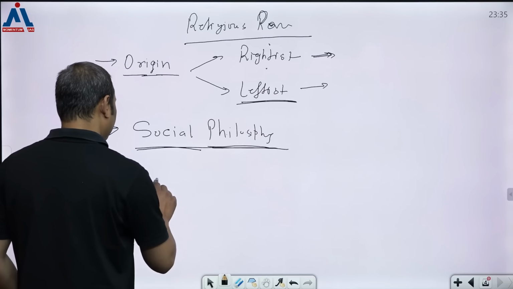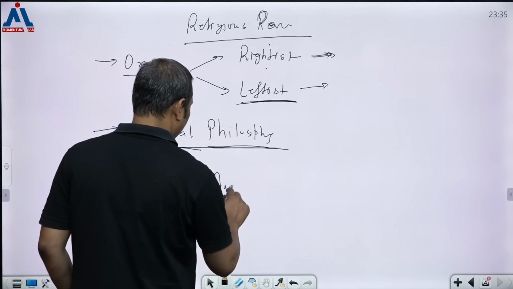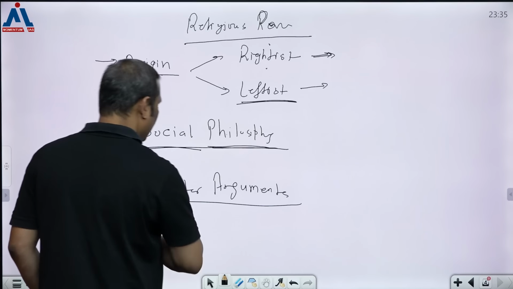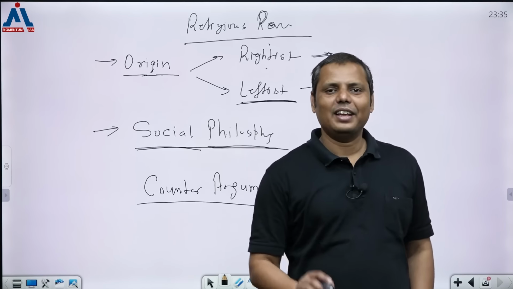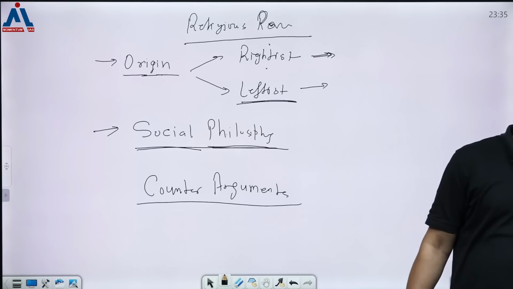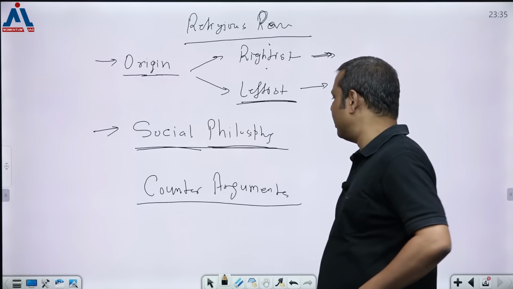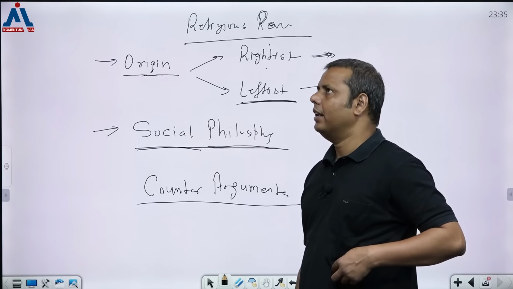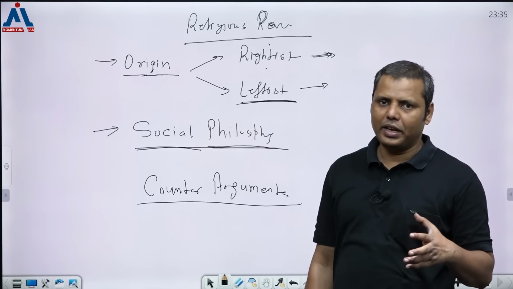But at the same time, there are some counter arguments also, and this you need to remember, the counter arguments. Now, what is this counter argument? Whatever they have tried, they were not very successful in doing so, or proving it very simply. Yes, there were certain limitations because of which it was happening. Okay? When you become revolutionary, dealing with the ideas, dealing with the revolutionary ideas is very simple.